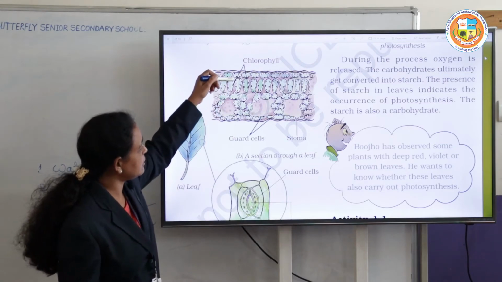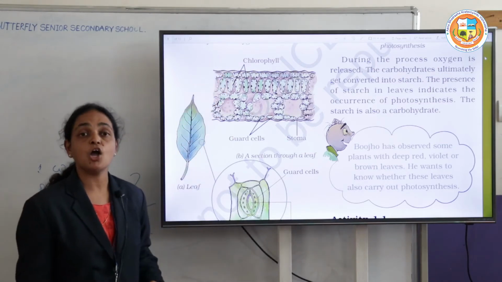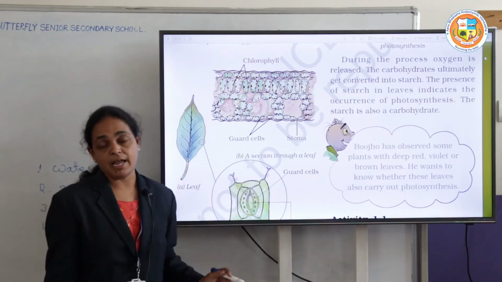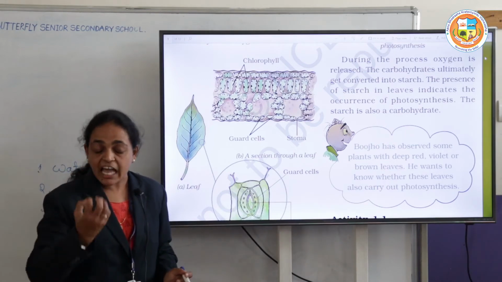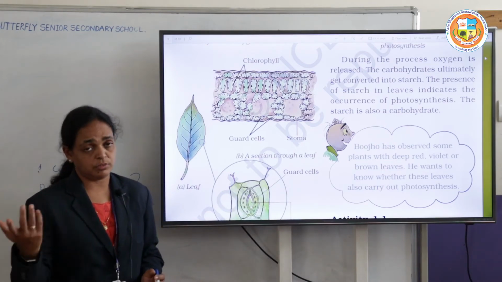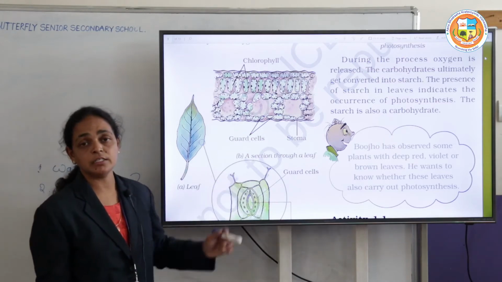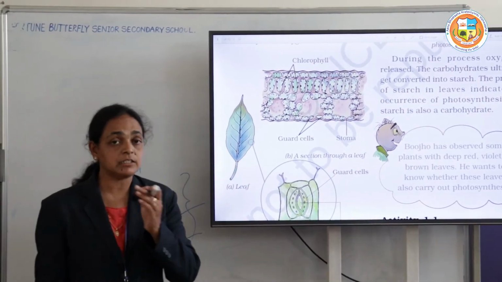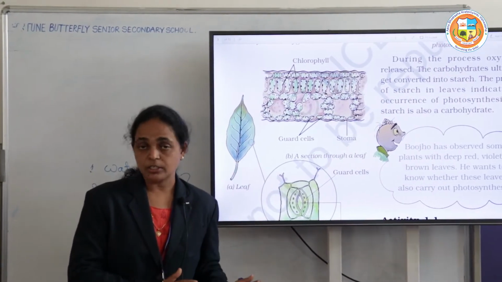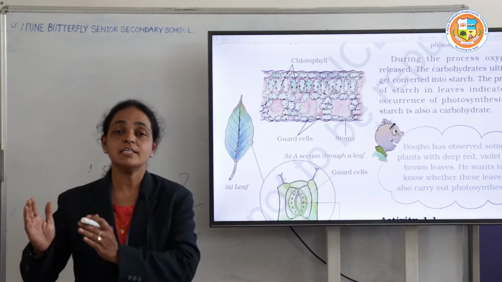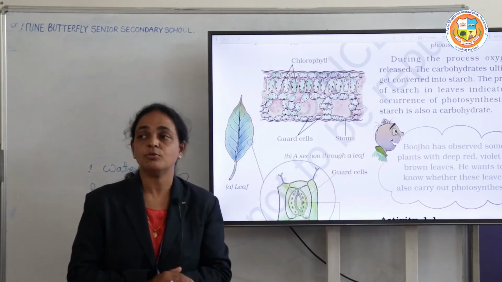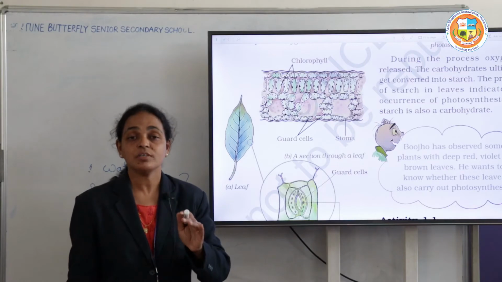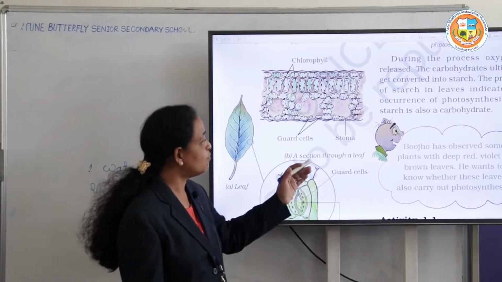This green color area is the chlorophyll. The chlorophyll helps plants capture the sunlight, and then it conducts photosynthesis. The sunlight is captured by the chlorophyll and it helps in synthesizing the food. Because of that, this process is called photosynthesis.